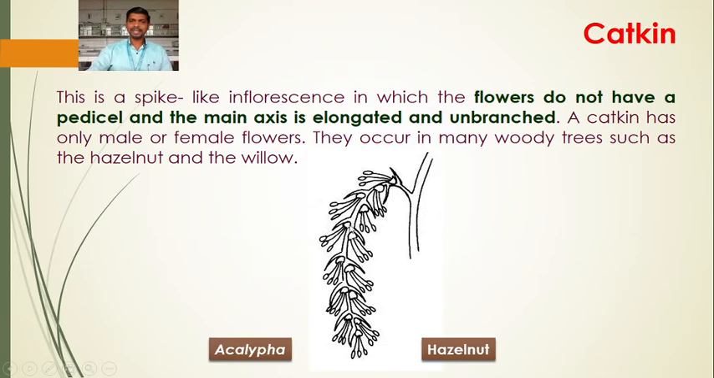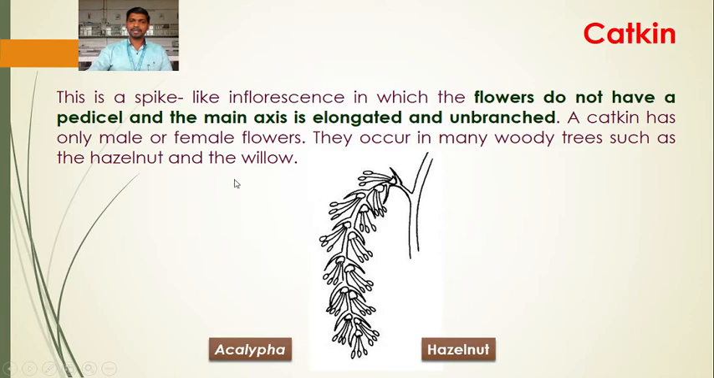So this is a catkin inflorescence. It is like a cat tail. The flowers on the catkin inflorescence are either male flowers or female flowers. So flowers are unisexual, either male or female. It is like the spike, meaning the flowers are sessile, main axis is elongated and unbranched. It looks like a cattail, so the name is catkin.